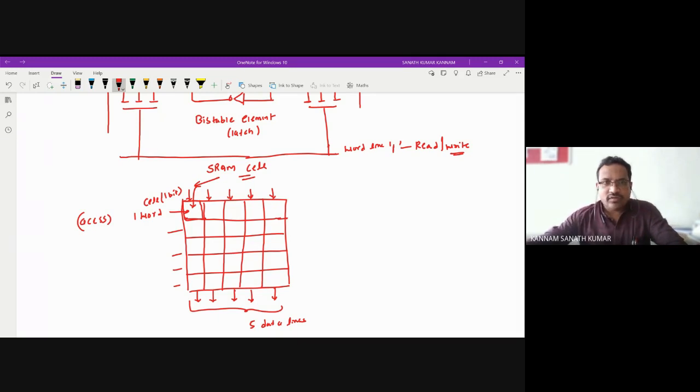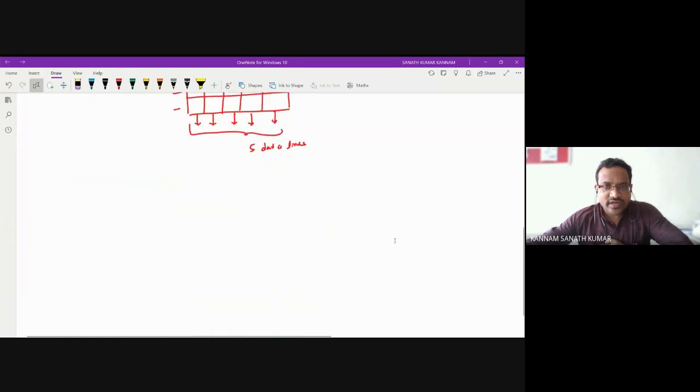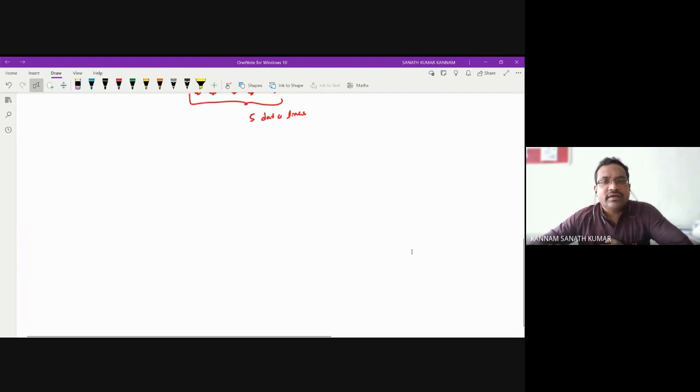So these NMOS transistors we can replace with CMOS also. Why? Because basically all electronics ICs are made with CMOS only. We compared so many characteristics of logic families, and you got that CMOS is the best option for integrating these circuits.